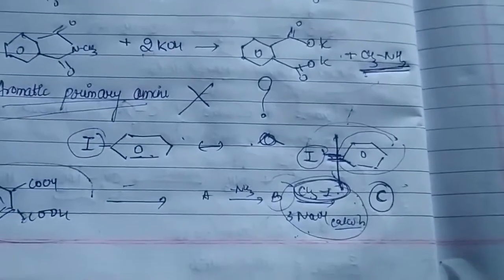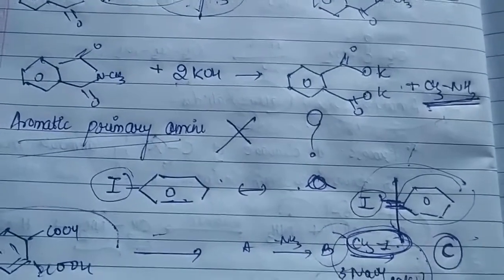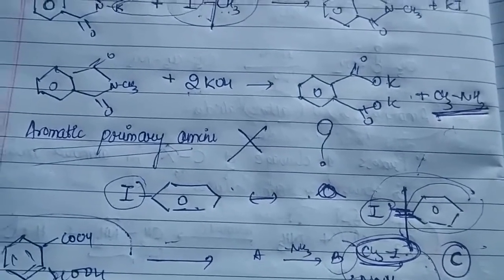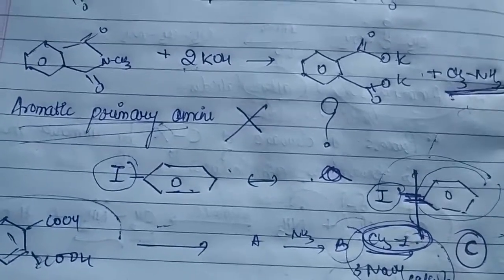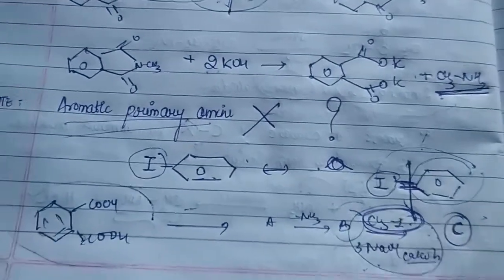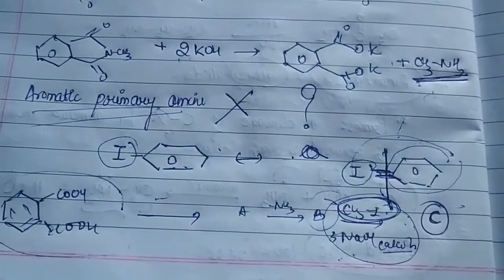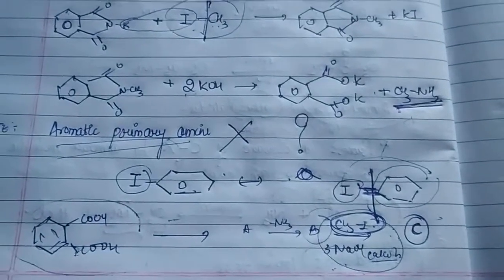So far till now, we have come to know how we are going to prepare amines from nitro compounds, that is through reduction, from nitriles, that is also through reduction, and from amides, that was also through reduction. Then we came to know about ammonolysis. There we have utilized ammonia with alkyl halide.